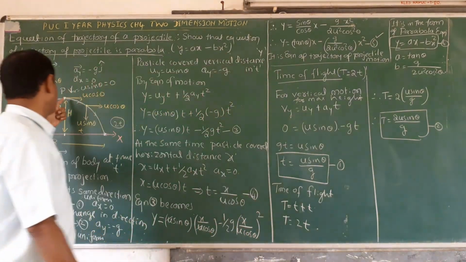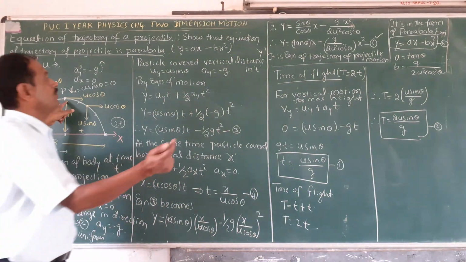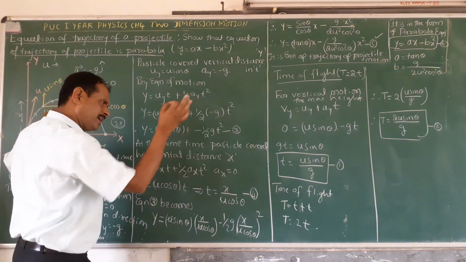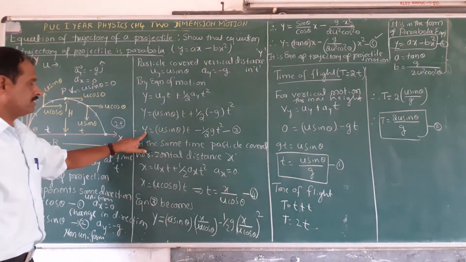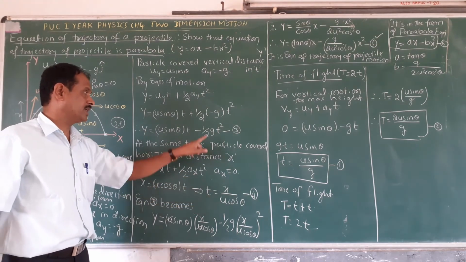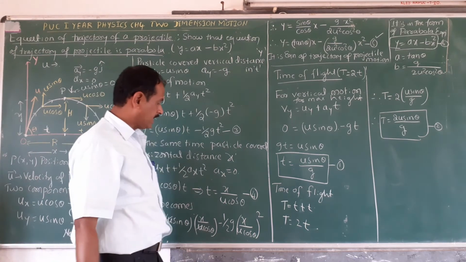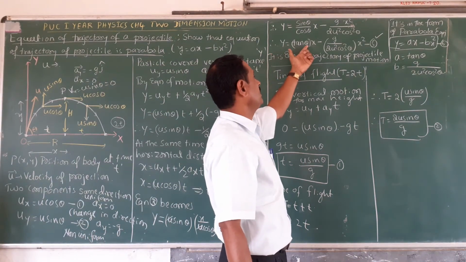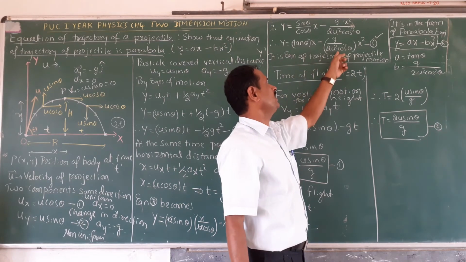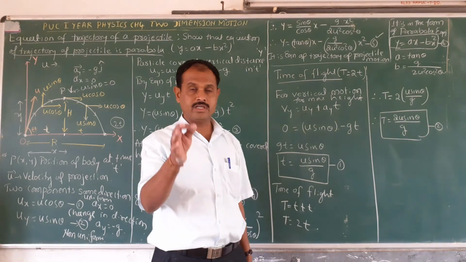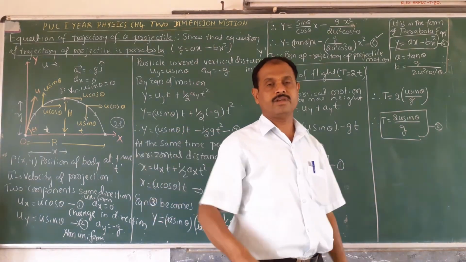When it reaches this point, it has covered both distances, one is y and another is x. At the same time, what is the expression for y? What is the expression for x? Now you substitute t here and rearrange the expression. Finally, you get y is equal to tan theta x minus g divided by 2u squared cos squared theta x squared. Now this is the equation of trajectory of a projectile.